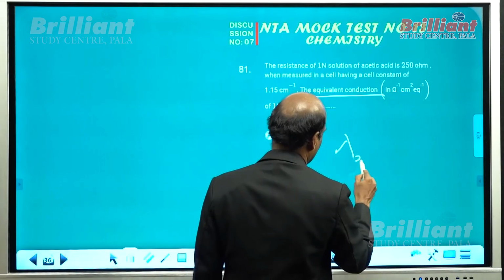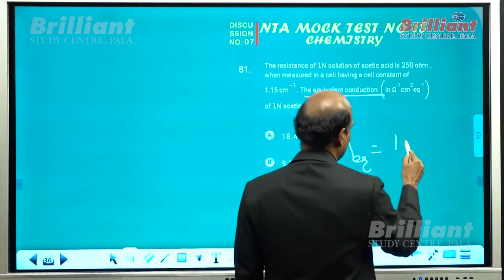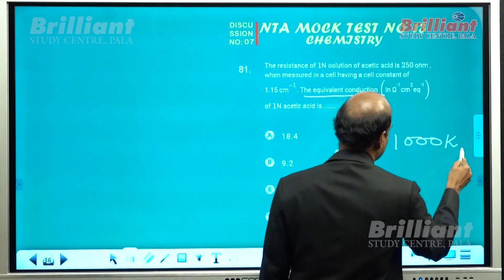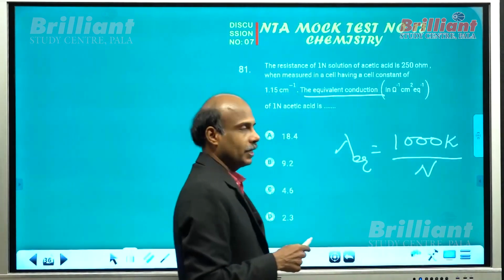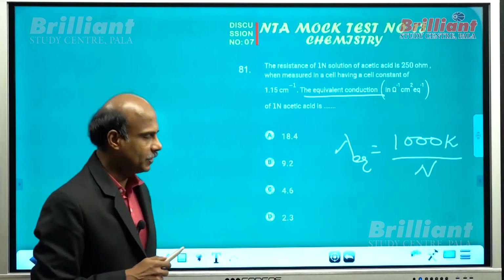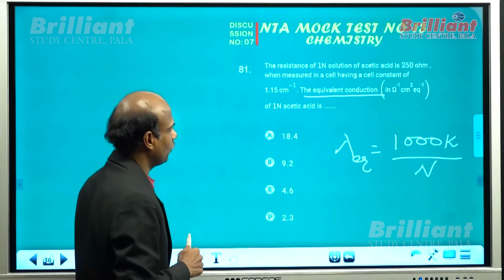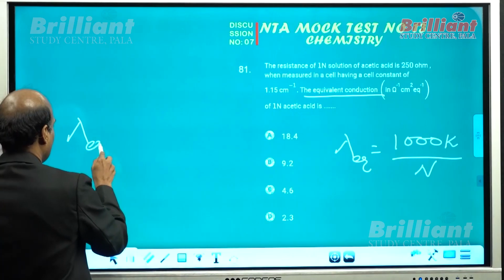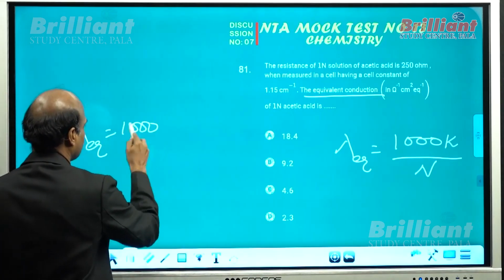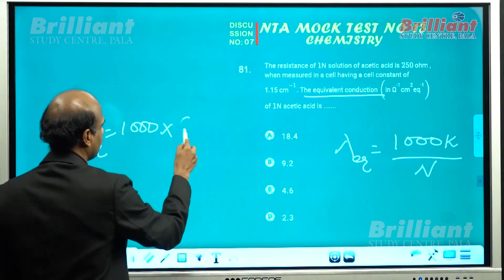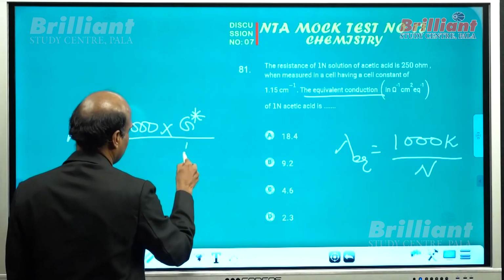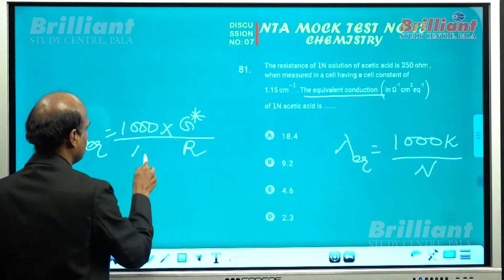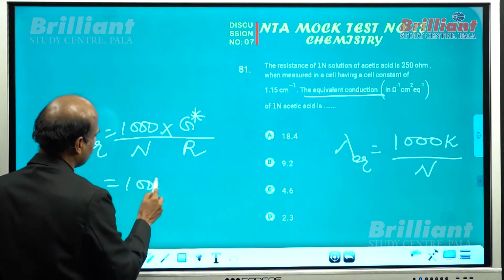Equivalent conductance: all of you know that lambda EQ is equal to 1000 kappa by normality. Molar conductance is 1000 kappa by molarity. Here it is 1000 kappa by normality, but the kappa is missing. How will you find kappa? All of you know that kappa is equal to cell constant by R. Cell constant by resistance will give you the kappa. The normality is there, 1000 into cell constant.